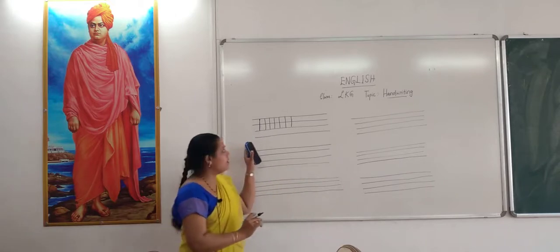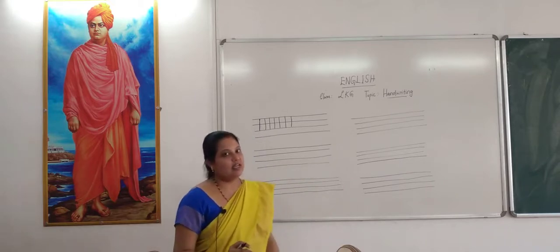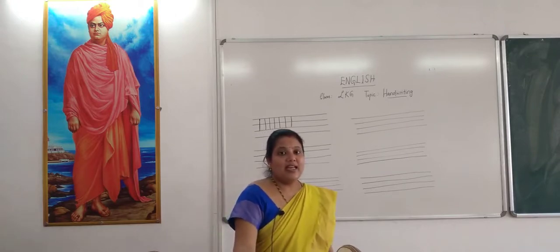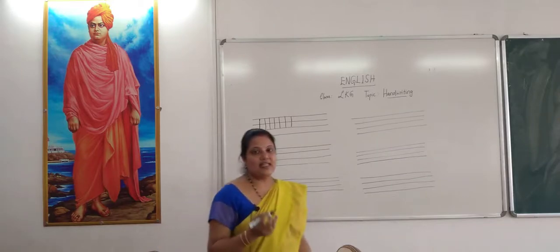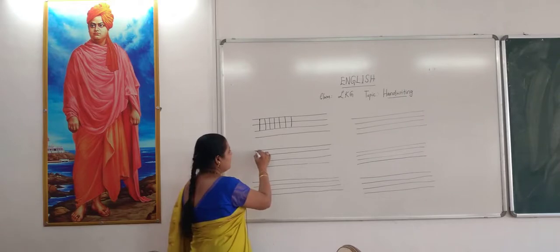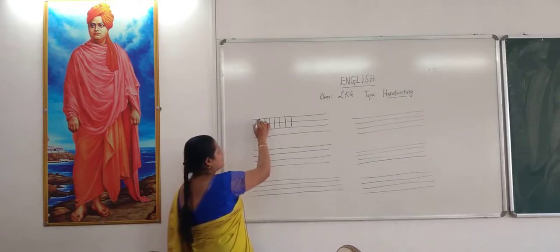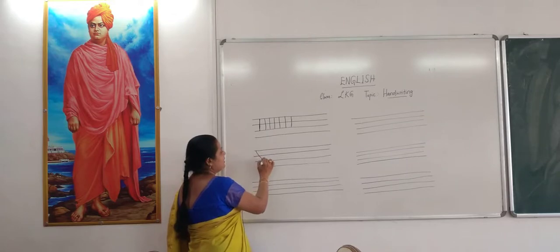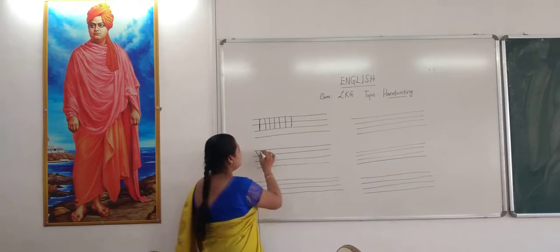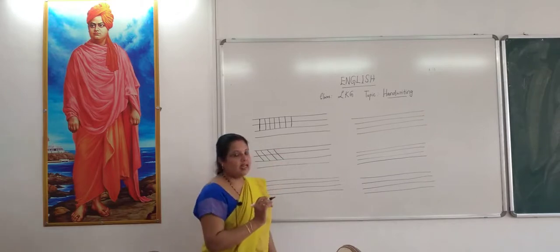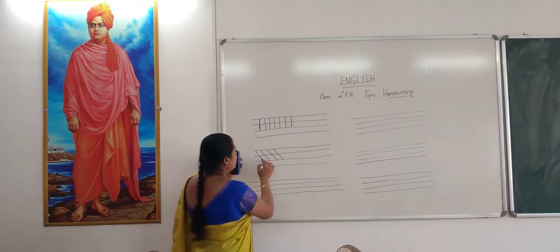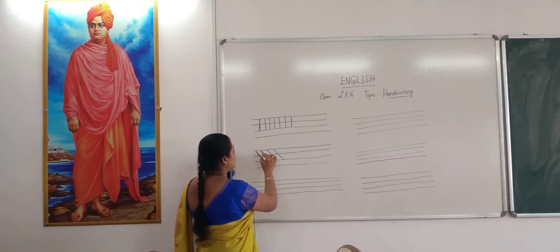What do we call this line? This line we call a standing line. What is the next line we are going to study? See, the line is not straight like this. This is slanting. We call it a slanting line. It is from left to the right. You are writing the slanting line from the left side to the right side.